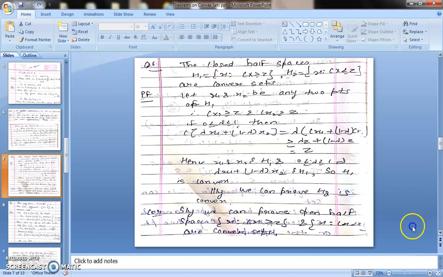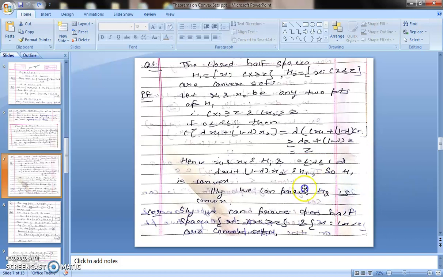When we take lambda common from the first term, we get Cx1, and from the second term, 1 minus lambda common, we get Cx2. Cx1 is greater than or equal to z and Cx2 is greater than or equal to z. So when you solve it, it will be greater than or equal to z. Hence the line segment joining these 2 points also belongs to h1. So h1 is a convex set.